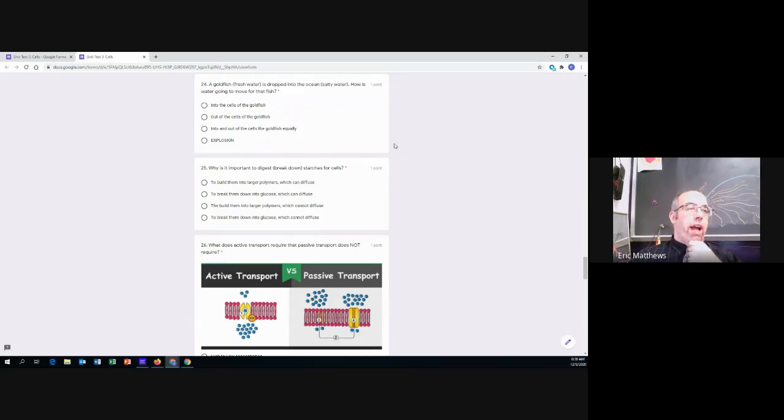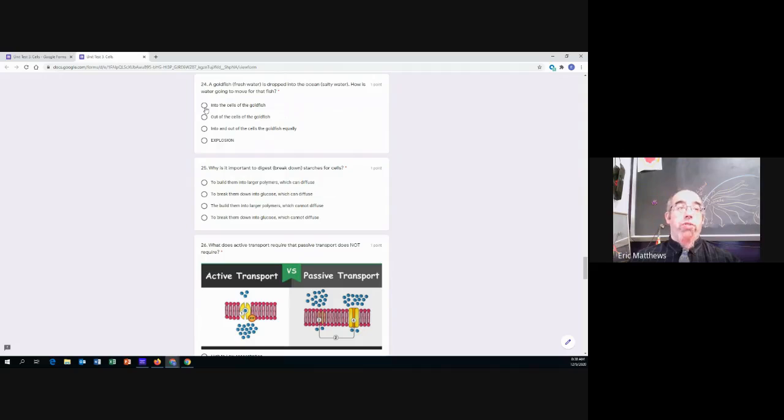Number 24. A goldfish, which lives in fresh water, is dropped into the ocean, which is salty water. How is water going to move for that fish? So looking at the cells of the fish, what's going to happen? So a goldfish from fresh water is dropped into the ocean, which is salty water. How is water going to move?